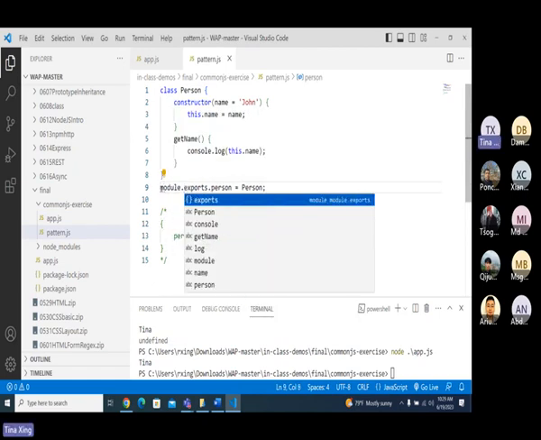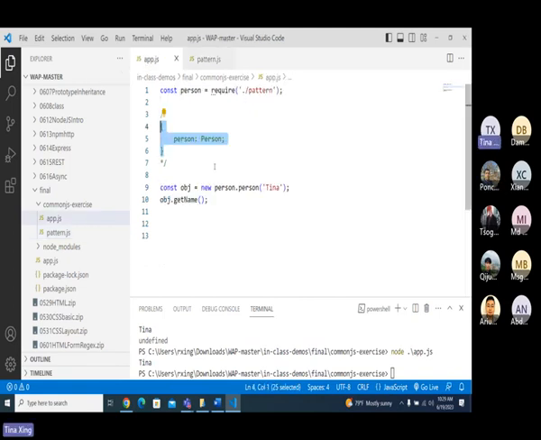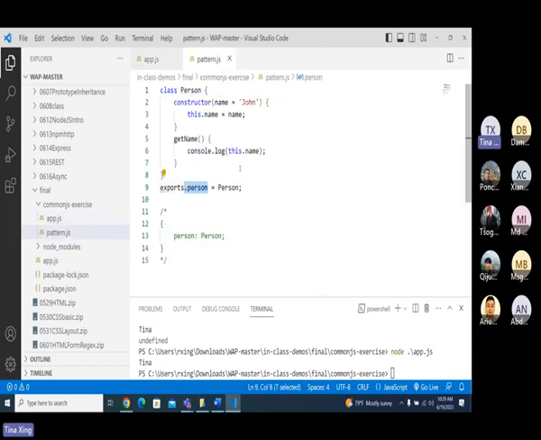If I do like this, will there be any change? No change, okay. If I do like this, will there be any change? Yes, right? If I do it this way, this person is gonna become an empty object. Okay, and do practice by yourself a little bit more, okay?